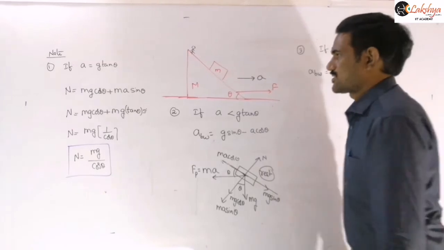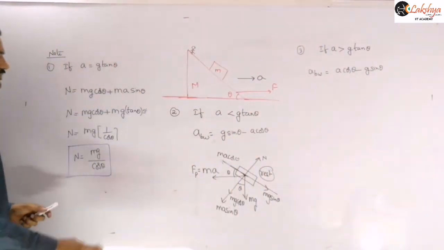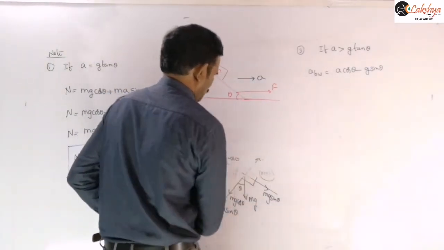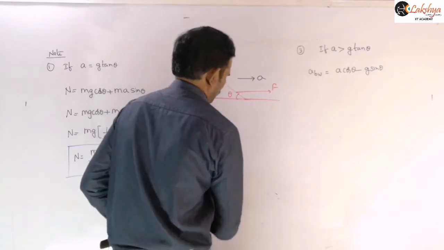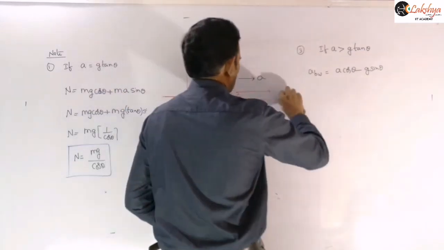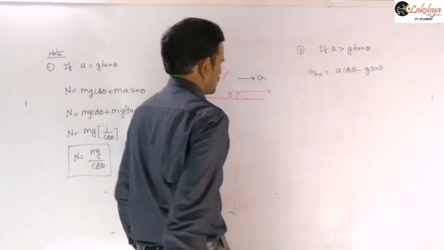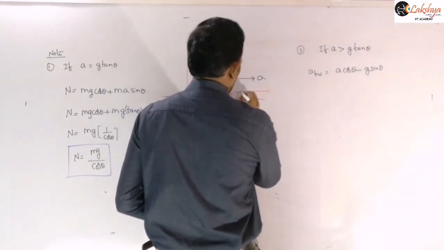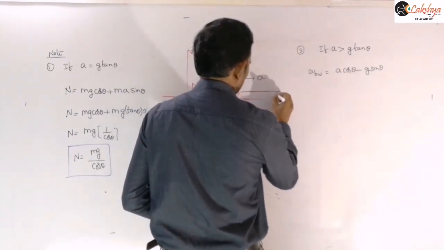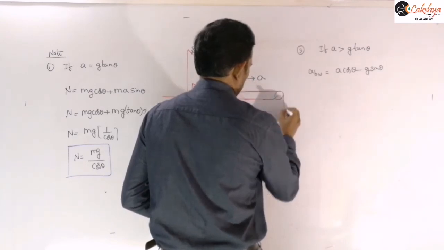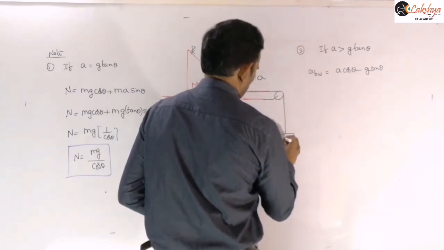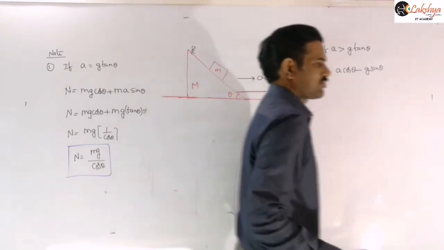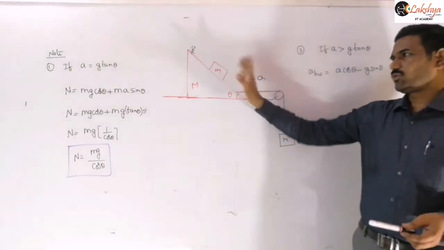Next let us see about this. Some extensions will be there for this. So the extensions in the sense, I will draw here only. Instead of applying the force here, I am taking this extension like this. So now it is connected over a pulley, and this another block is suspended here, right? Let's suppose the mass of this block is M dash. Now the question is to find the M dash so that this small block will remain at rest.